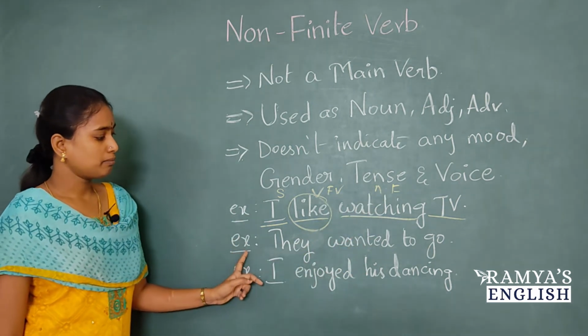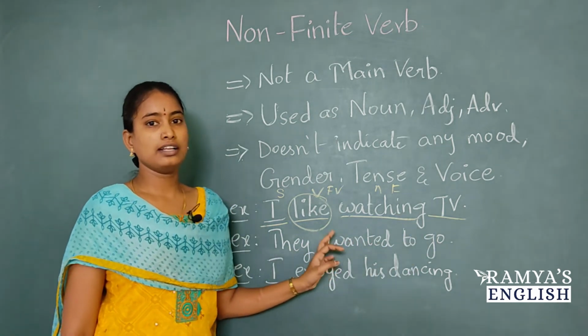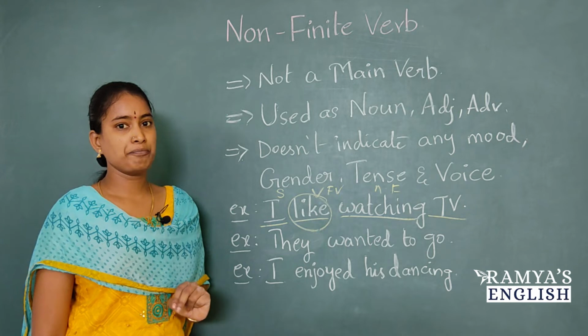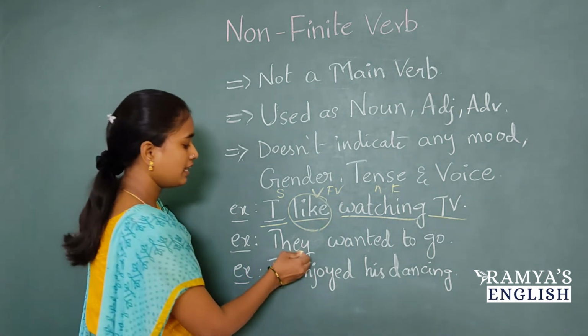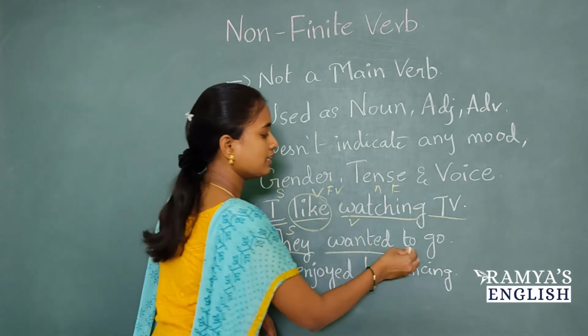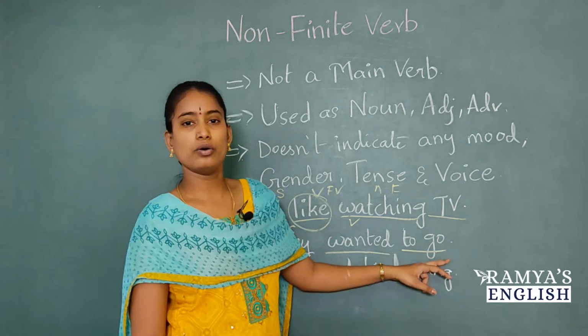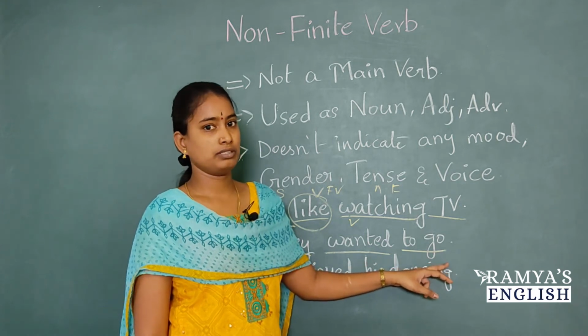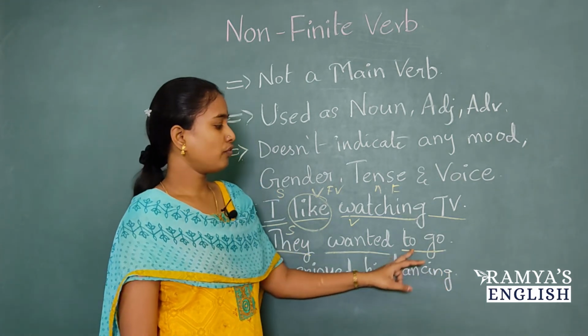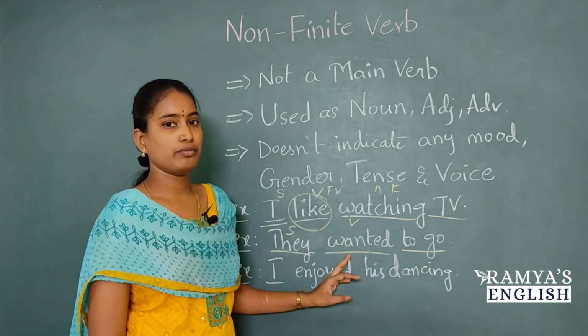Let's see one more example. They wanted to go. So can you tell me this sentence is in which tense? It is in past tense. Here they is subject, wanted is verb. Then what is this to go? We know that go is a V1 verb. Go is a verb. But before that we have to. So this is not a finite verb here.